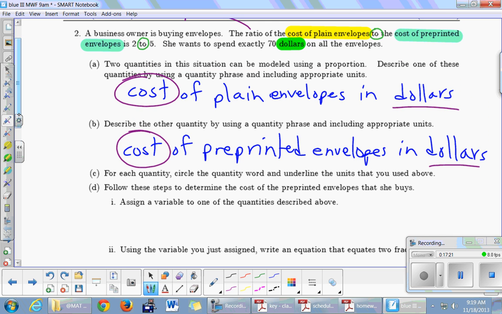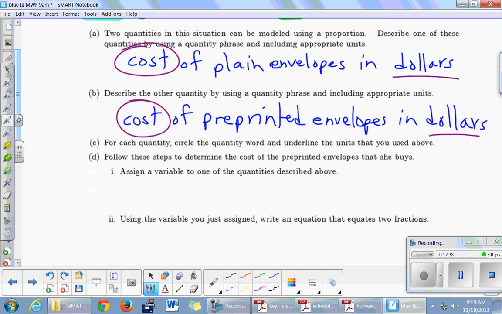Okay, so we got a choice to make here, gang. I'm just gonna use X, but we're either gonna let X equal the cost of plain envelopes in dollars, or we're gonna let X equal the cost of pre-printed envelopes in dollars. Based on the problem at the top, I have no preference over which one I would let X equal, but this problem gives a very big clue as to what you might consider letting X equal. It's right there. That's what we're trying to find, is the cost of the pre-printed envelopes. Now you could use it to find the cost of the other envelopes, but this problem is about pre-printed envelopes.